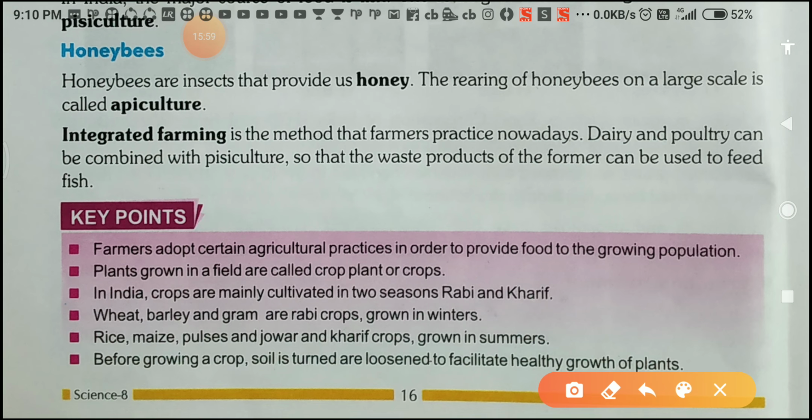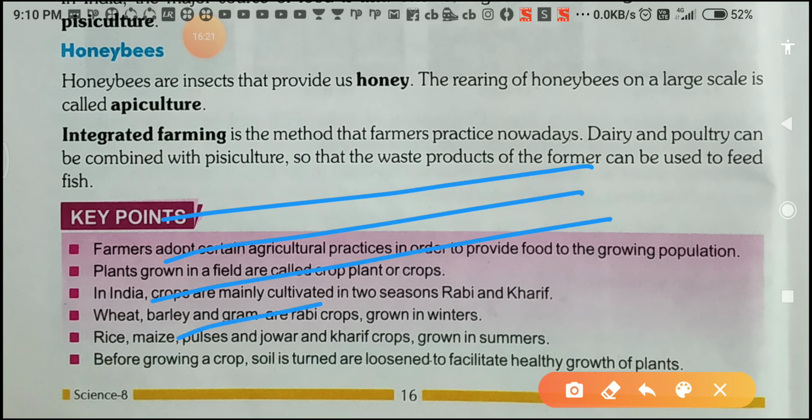Okay, then the combination of these things is called integrated farming, so that the waste products of the farm can be used to feed the fish. Suppose this is your farming, this one is farming or mixed farming.